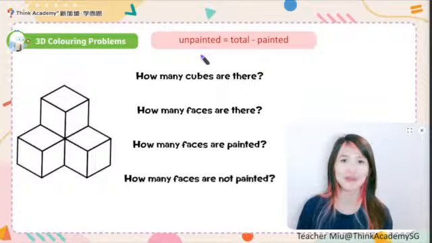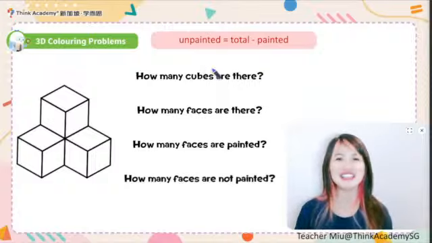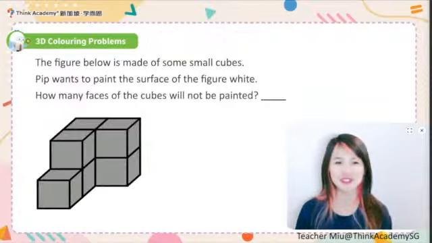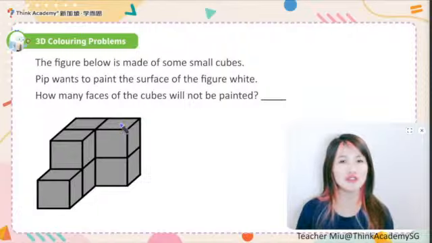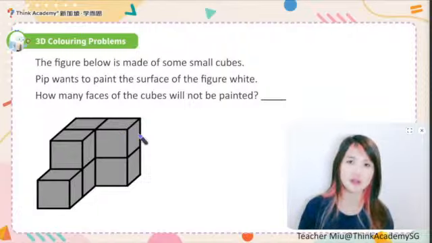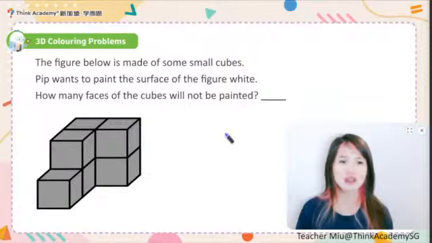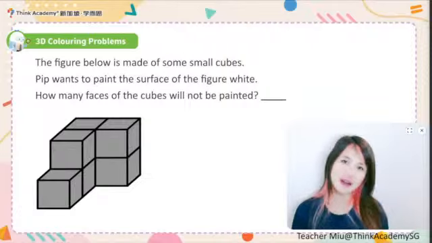If you want to know more, you can contact Teacher Miu, and I can explain more to you. This is the 3D coloring problem, which is one of the very common topics, not just in the P2 competition, but also in the P3 competition and GEP. So everybody, for this topic, if you have any problems, you can just go to Miu.